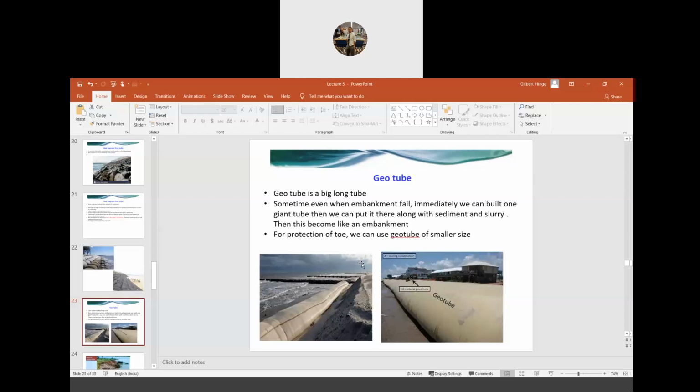This kind of geotube can also be used for protection of the toe of the bank, whereby we place a small geotube along the bank of the river, which will protect the toe of the bank, and then we can place a geobag here. So this is about the geobag and geotube.